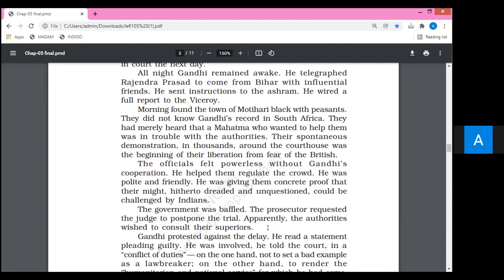And the prosecutor had requested the judge to postpone the trial. Trial, you are able to understand. I think there is no doubt for further explanation of this particular word. Apparently, clearly, the authorities wanted to consult their superiors. Superior means their high authority, high official. There is no doubt. Now, just look at the next.